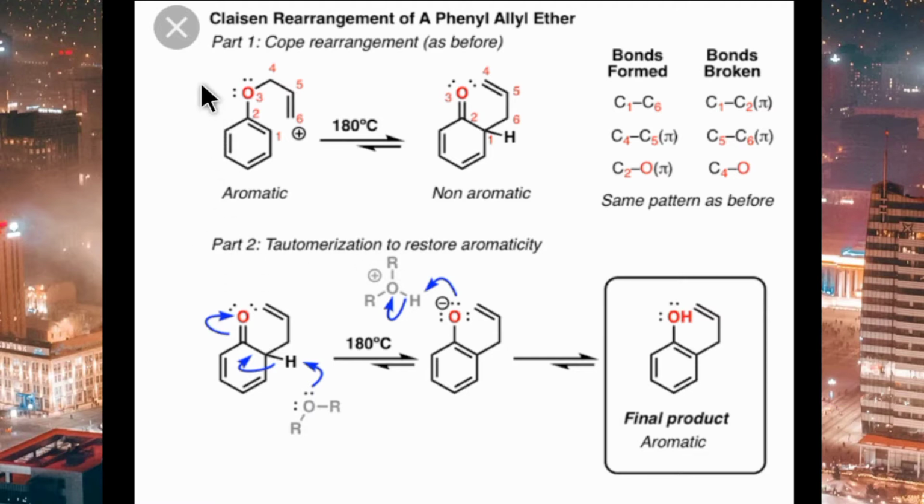Today we will discuss one new mechanism, that is Claisen rearrangement. In the previous lecture I explained the Claisen condensation, but in today's lecture I will explain the Claisen rearrangement. In this mechanism, phenyl groups are used, that is, an aromatic group attached to an ether group, and also a double bond group. So at this position, this aromatic compound will be present.